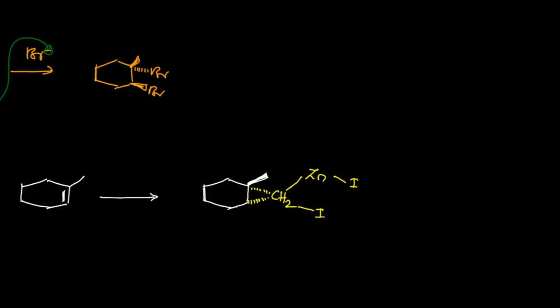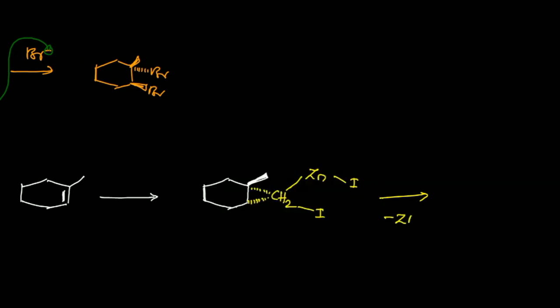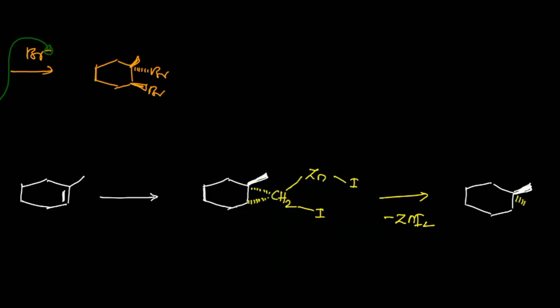So there is an elimination of a zinc iodide molecule, that is ZnI2 will be eliminated. And a stereoselective product will be formed with respect to that methyl group. This will be your methyl group, and here will be CH2.